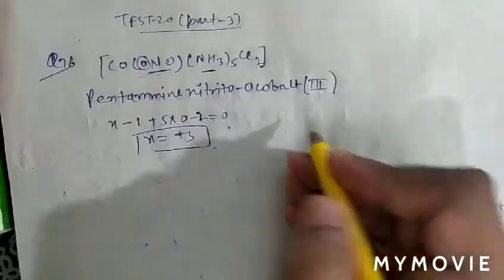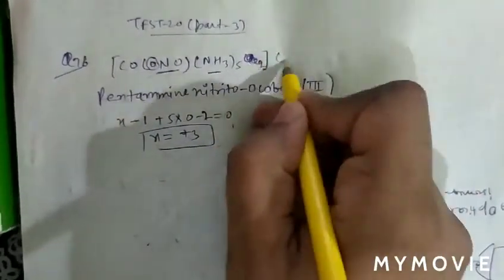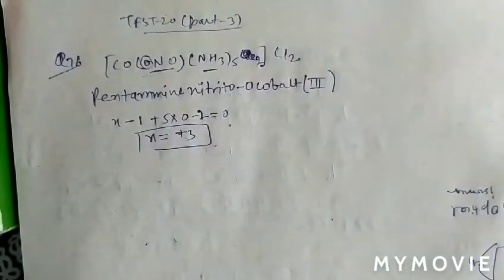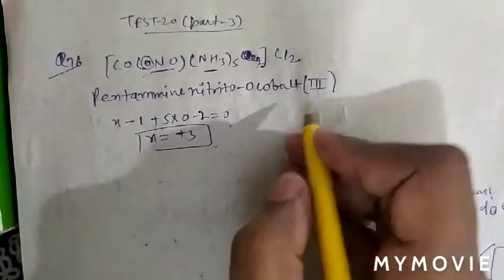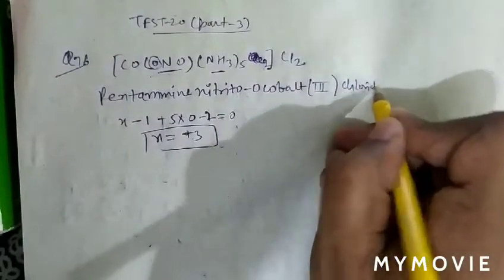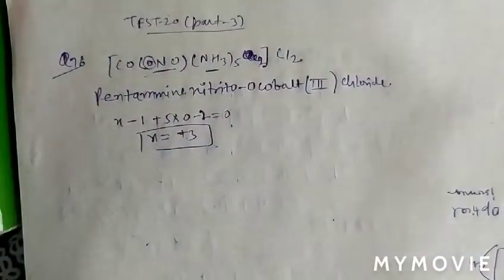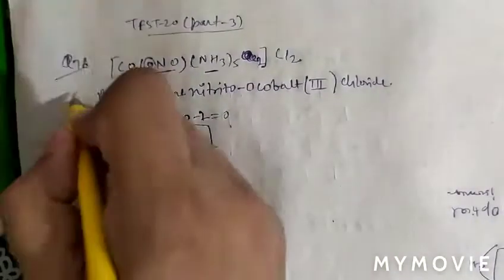As chloride is present outside there, this Cl is not there, this is here given. So correct in the question. So it will be nitrito cobalt third chloride. So question number 76, option B is correct.